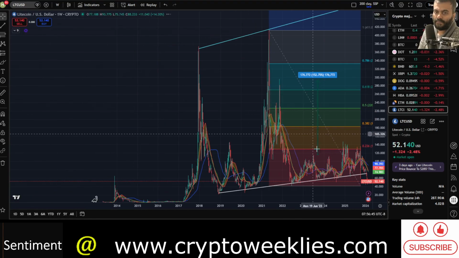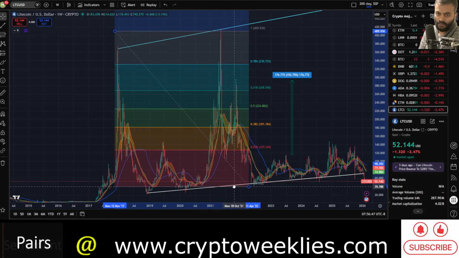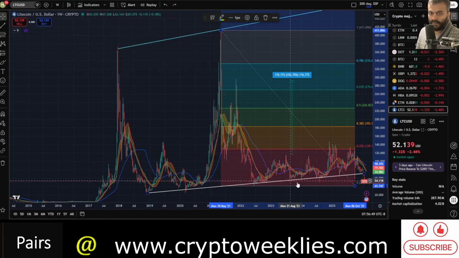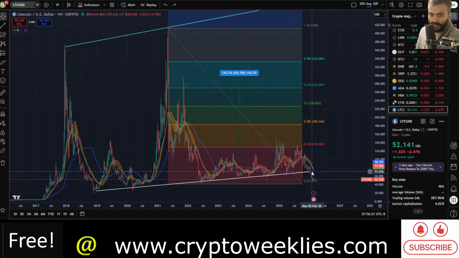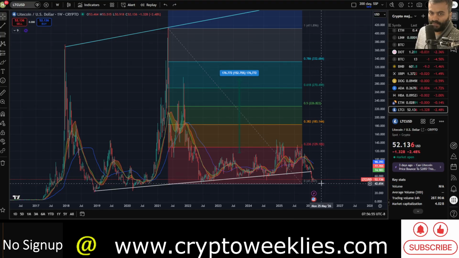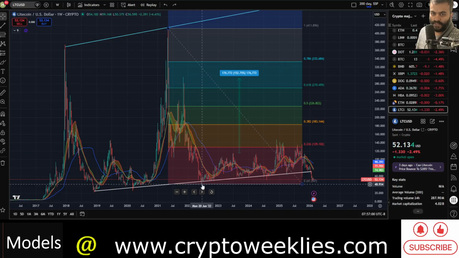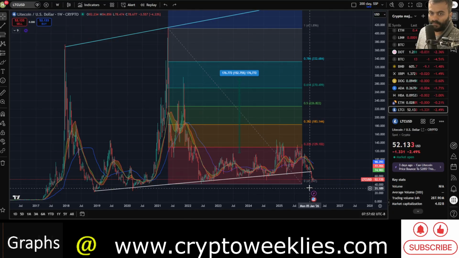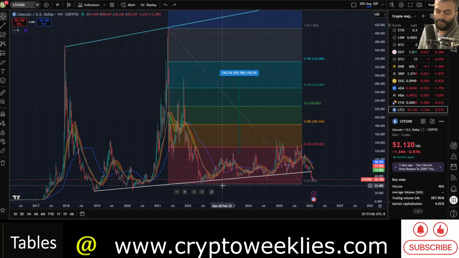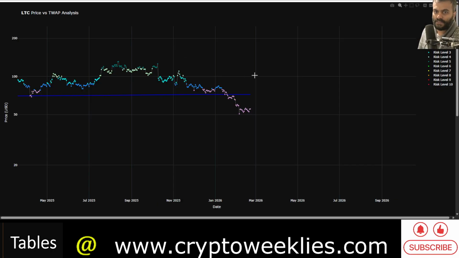On the technical levels, the lower high structure for Litecoin got broken down in early January 2026, when this white line over here got broken to the downside. The lows for Litecoin which came in 2022 were at around $38. Sorry, $42. That could be a level to watch in the bear market of 2026.